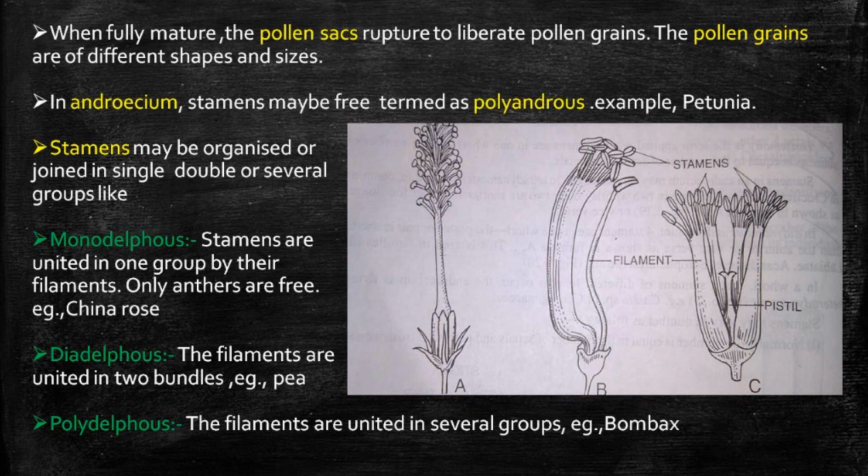polydelphous. When the stamens are united in one group by the filaments and only the anthers are free, they are termed monodelphous. Example, China rose. Next, the diadelphous. The filaments here are united in two bundles. Example, pea. Next, the polydelphous. The filaments here are united in several groups. Example, bombax. In the picture, the figures represent the monodelphous, diadelphous and polydelphous stamens respectively.